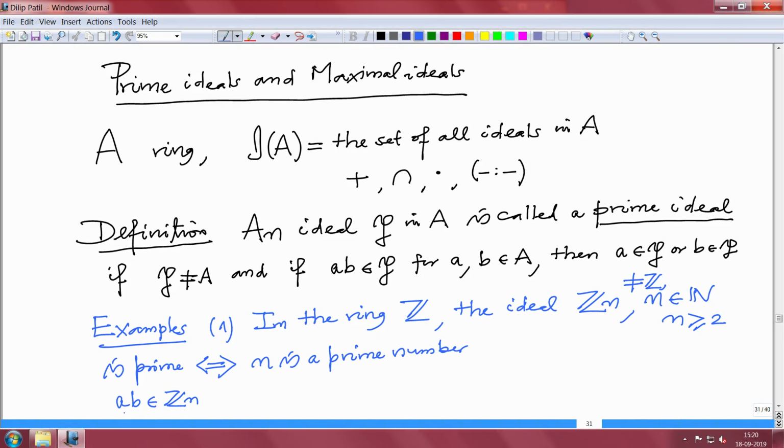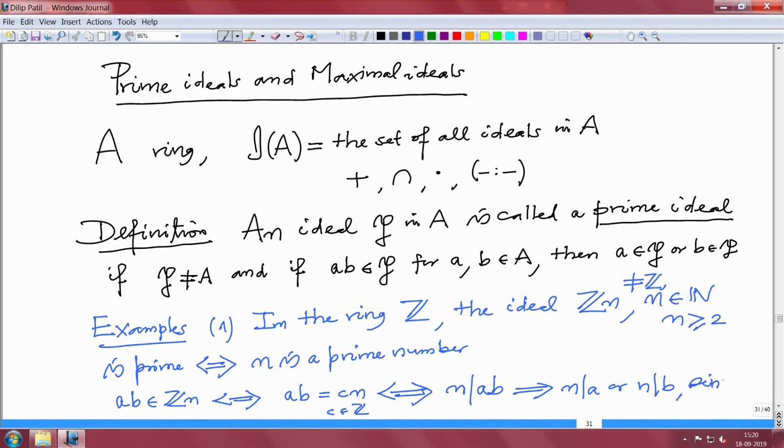That means AB is a multiple of n, AB equals C times n, where C belongs to Z. But this is if and only if n divides AB, but this implies n divides A or n divides B, since n is a prime number.